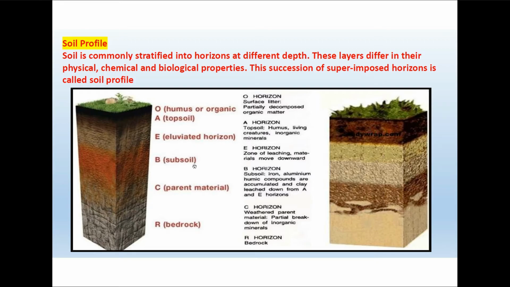Next to the E horizon is the subsoil. Subsoil consists of iron, aluminium, humic compounds that are accumulated, and clay that is leached down from the A and E horizons. The C horizon is called the parent material, and this consists of the weathered parent material, partial breakdown of inorganic minerals, etc. And R is the last horizon. The R horizon is called bedrock.